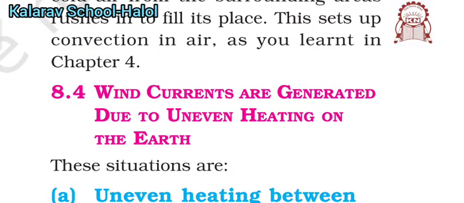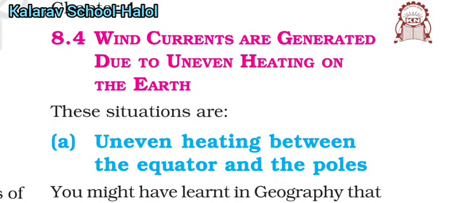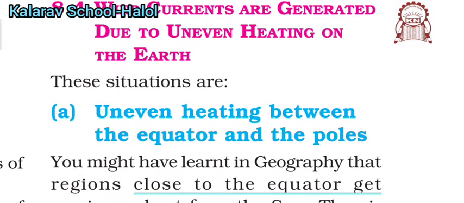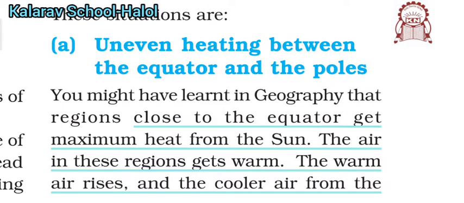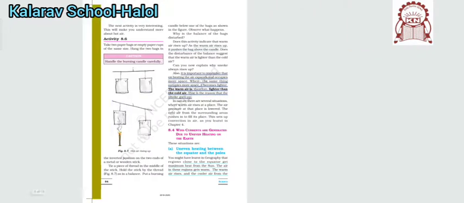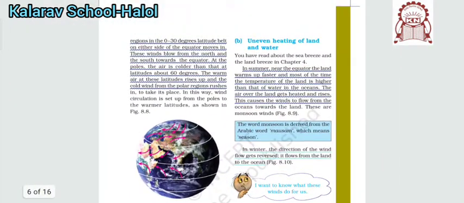Next, wind currents are generated due to uneven heating on earth, for example uneven heating between the equator and the poles. You already know that the regions close to the equator get maximum heat from the sun, which means the air in these regions is very warm. So warm air rises, and cooler air from the region of the 0 to 30 degree latitude belt on either side of the equator moves in. So these winds blow from north and south towards the equator.